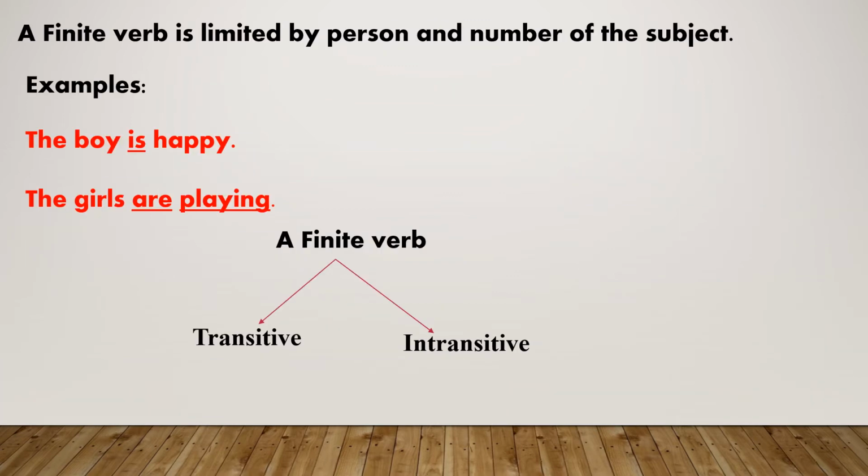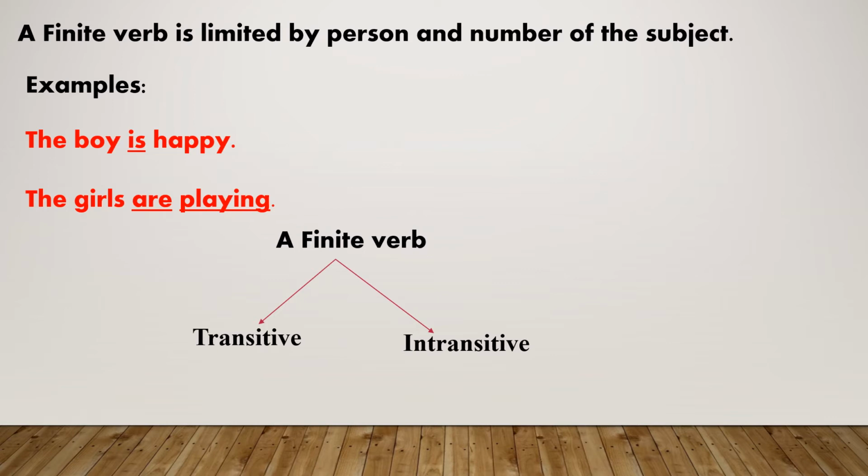A finite verb is limited by person and number of the subject. For example, the boy is happy. The verb is limited by the subject boy. Here, the subject boy is singular.